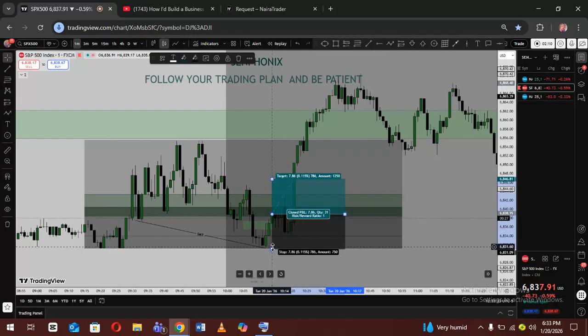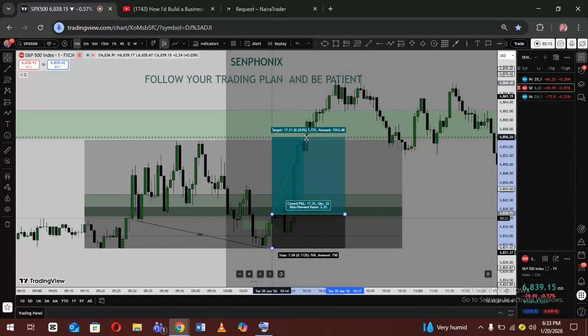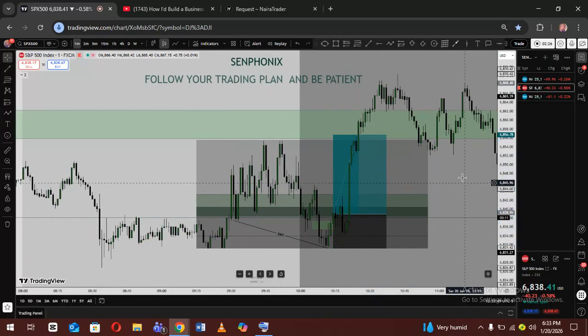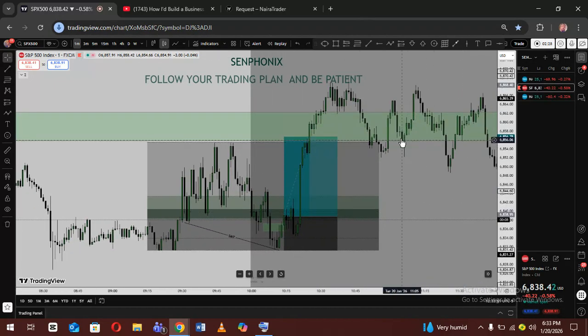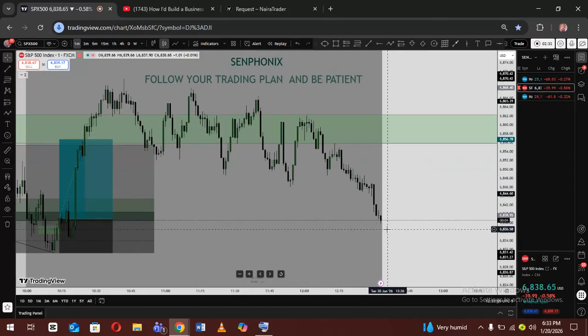I execute immediately, put my stop loss below, and then I was targeting these equal highs right here. This is 1 to 2 for the equal highs, but because of the Naira Trader and the spread, I had to give it a little space so I could get the exact 1 to 2 with the spread. So that's how I made today's profit. And you see, the same fair value gap I was targeting is where I target. Understand? And the market starts selling from there.